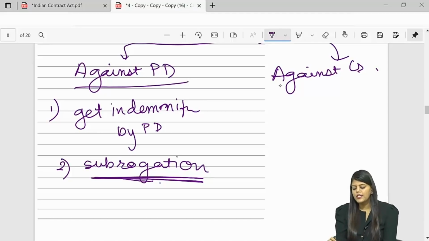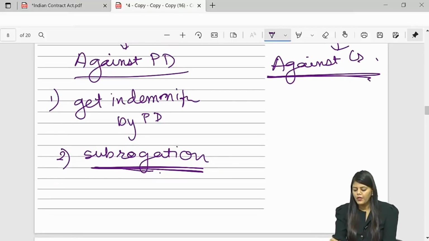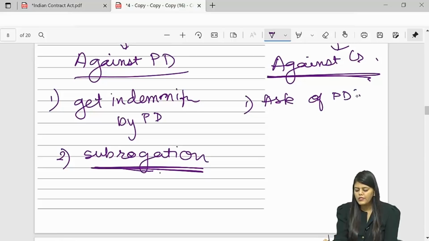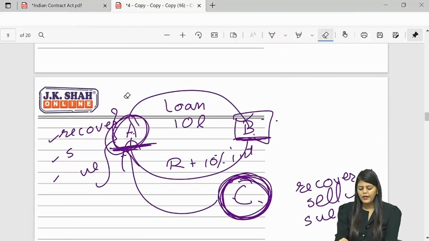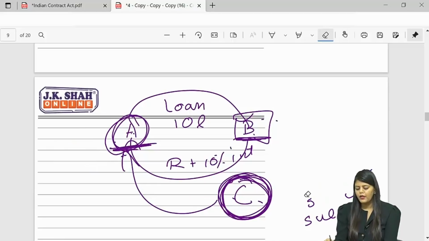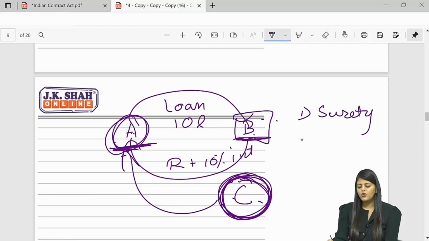Then against the creditor, what can he do? He can ask for the principal debtor's securities if any. Now same example, A is very scared. So A tells B, I don't trust you that you will repay. So you better get me a surety. So B got C as a surety. Also A tells B, what if your surety does not pay, where will I go? So you give me some asset also as security.